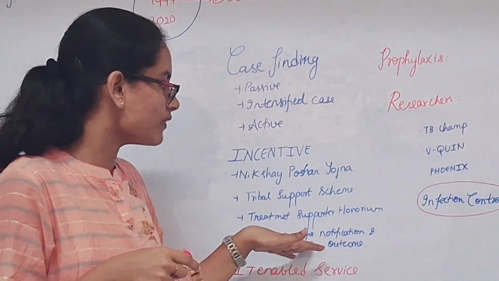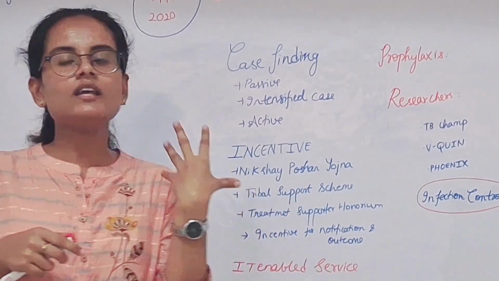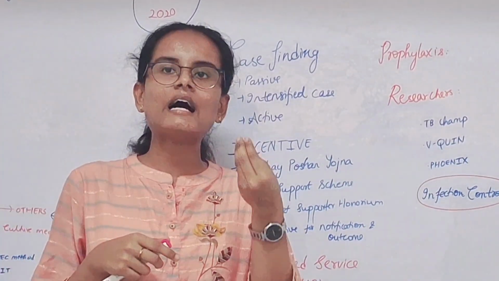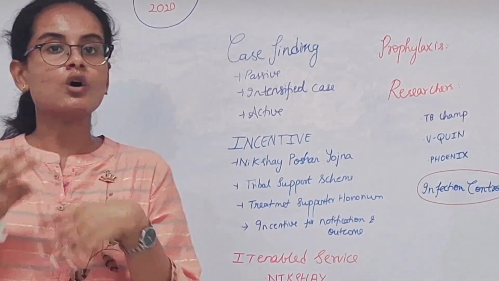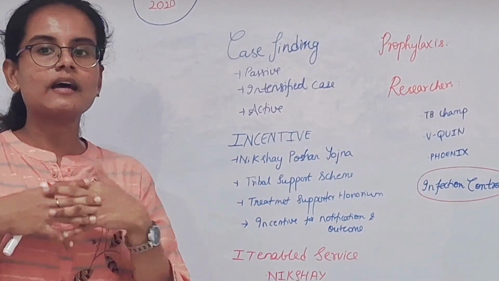Next, incentives for the notification outcomes. If any healthcare worker informs the government regarding TB disease, they will be provided with rupees 500 for the outcomes as well as for diagnosis.